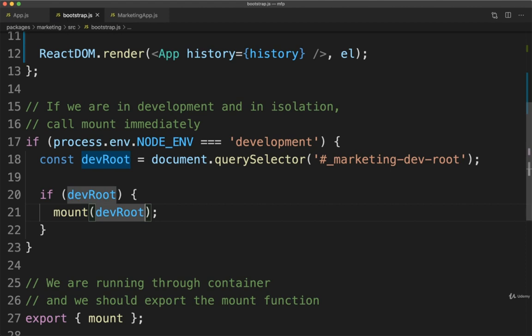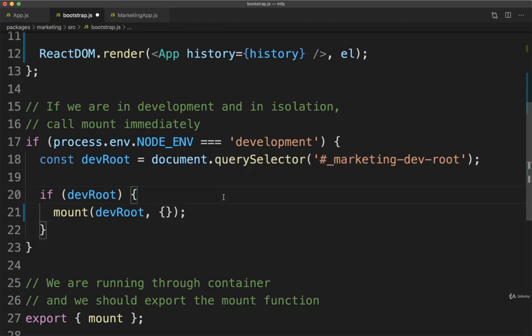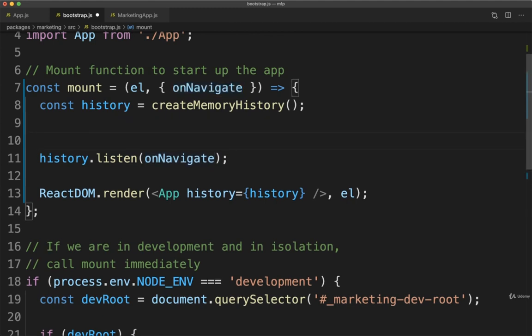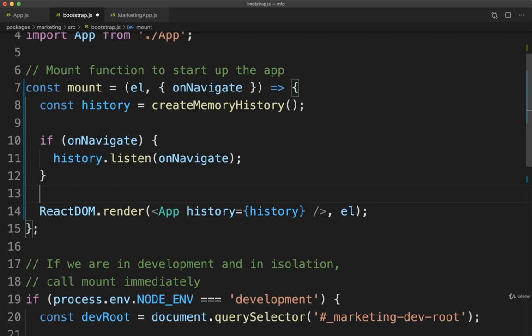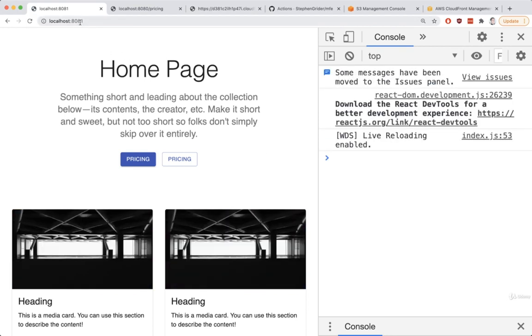So to get that error to go away for right now, we can add in an empty options object as the second argument. And then in addition, back inside of our mount function, before calling history.listen, we're going to make sure that there actually is an onNavigate function that was provided. So I'm going to wrap this with if onNavigate. In other words, if we actually did provide a navigate function, then let's go ahead and call that listen function like so. Okay, let's save that. Go back over, take a look at localhost 8081, and once again, everything is working as expected.